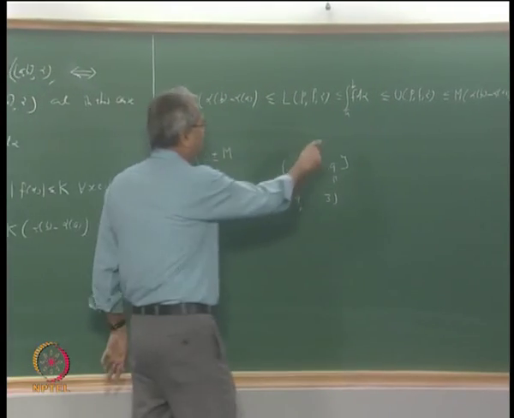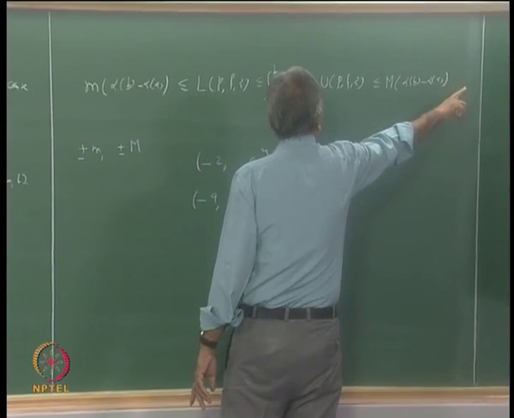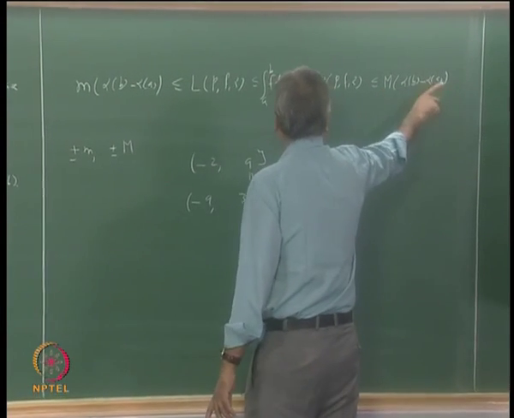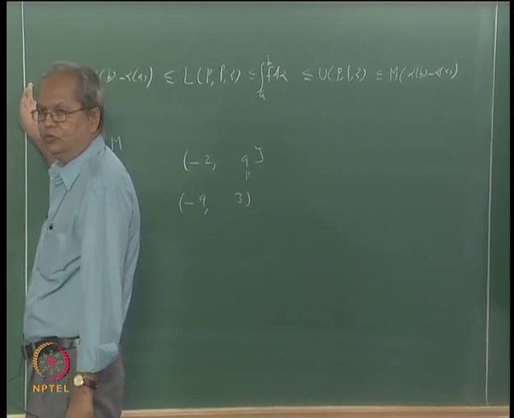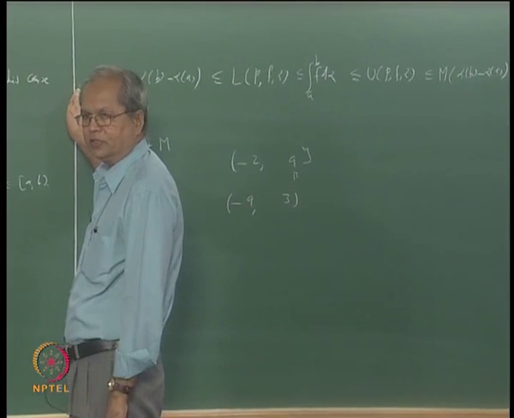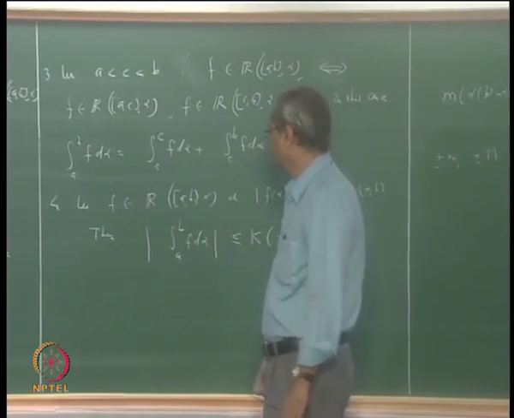And we already know that integral a to b f d alpha is less than or equal to this. So this is less than or equal to k into alpha b minus alpha a, and this is also bigger than or equal to minus k into alpha b minus alpha a, and that will prove this. Okay, all right.